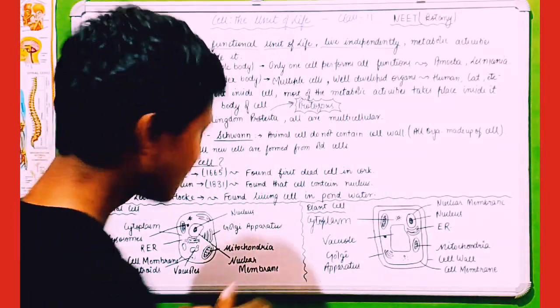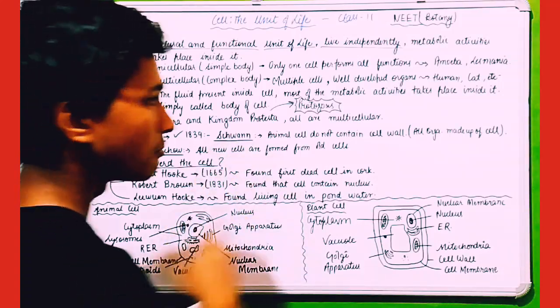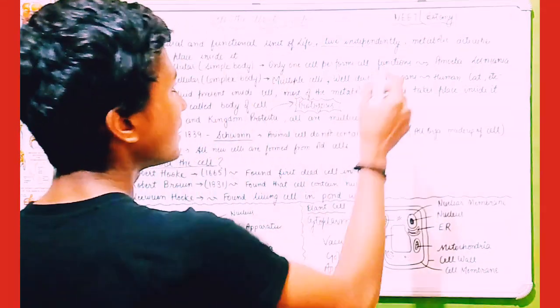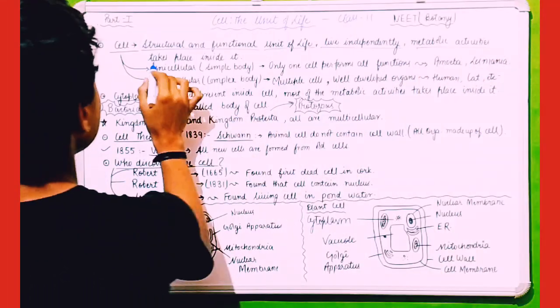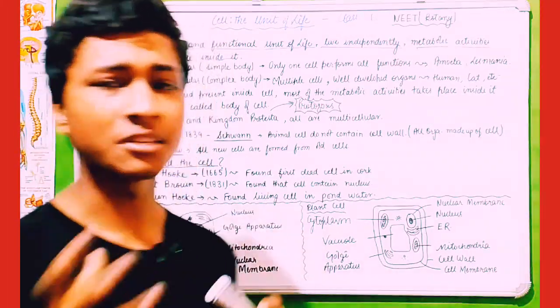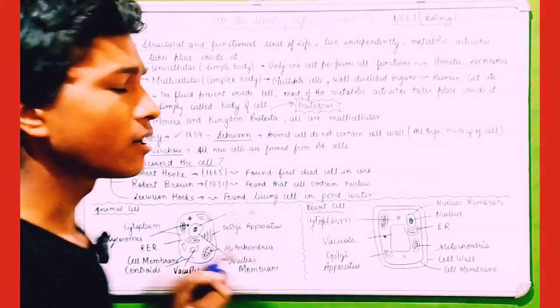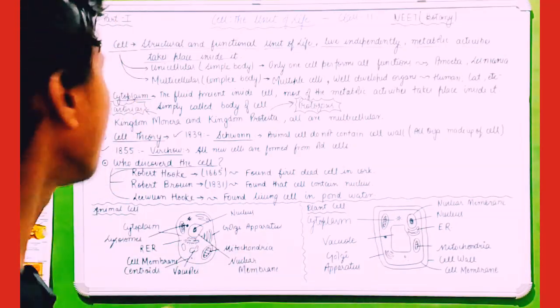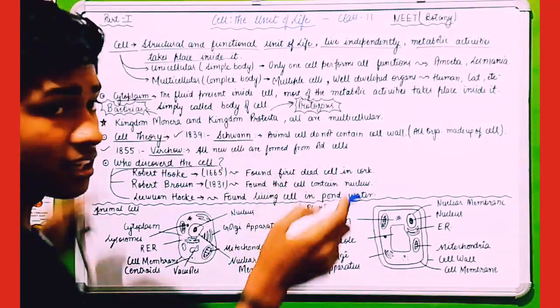Live independently, मतलब the cell is not dependent, मतलब वो किसी पे depend नहीं करता. Metabolic activities take place inside it. जो metabolic activities means the activities which need energy, or in which absorption or synthesis of energy takes place. This occurs inside the cell.